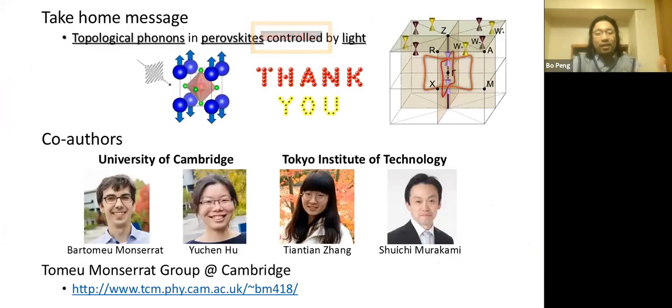And the take-home message is quite clear. These topological phonons are everywhere in oxide perovskites, in different structure phases, in different compounds, and under different external conditions, such as strain, light, and pressure. And we can use photoexcitation to control these topological features. And if you are interested in our topic, you can just search for our paper, topological phonons in oxide perovskite controlled by light.